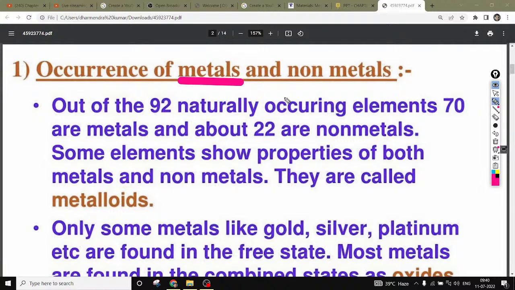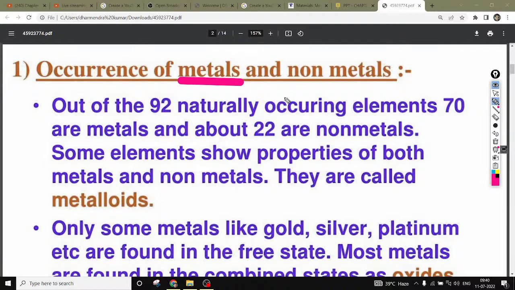Some materials can conduct electricity and heat, so those substances have metallic properties. And if we talk about non-metals, they are the materials which don't conduct any electricity and heat. So these are metals and non-metals.